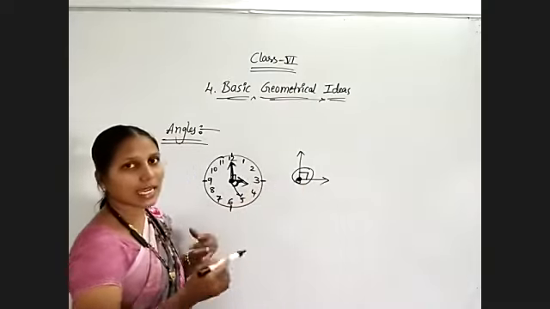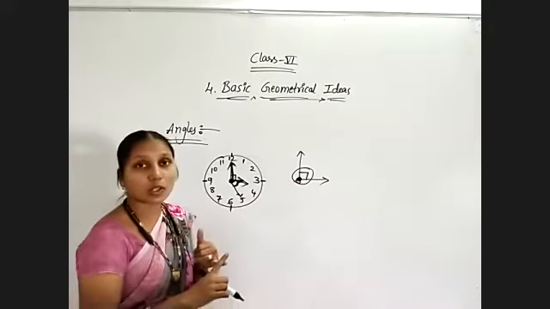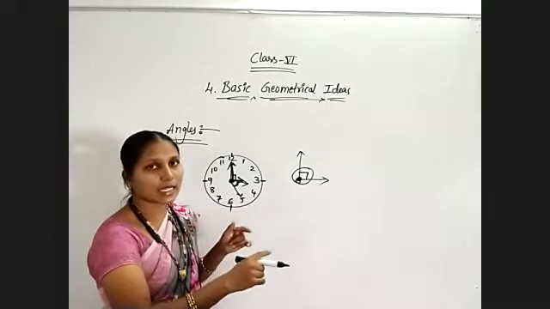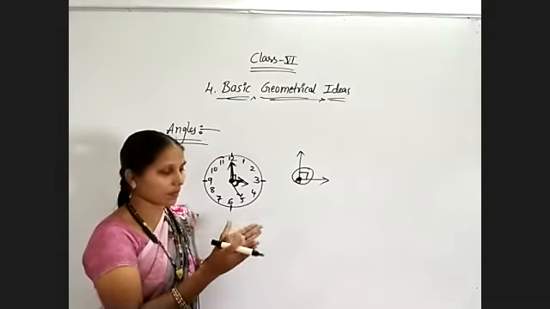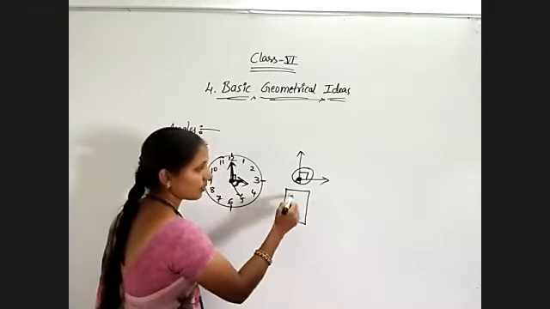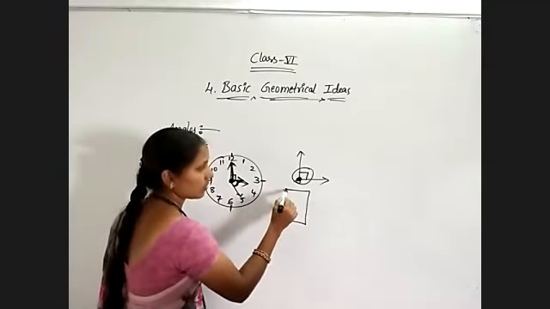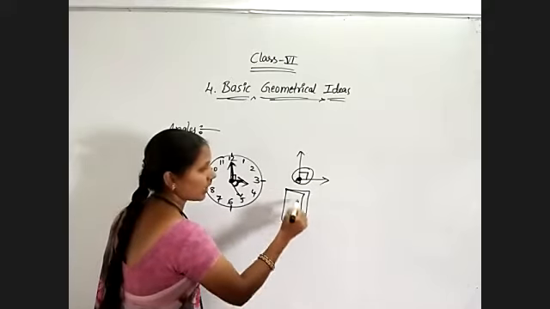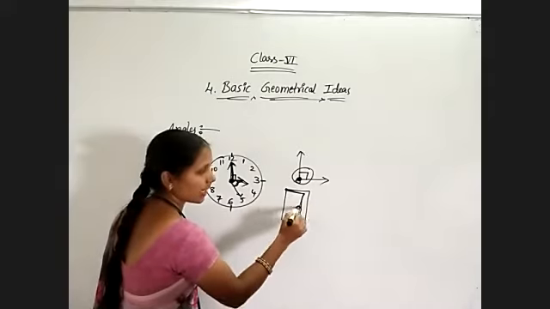corners angles are forming. Just observe a door. While you are opening the door, between the door and the wall, suppose like this I have somewhat opened.